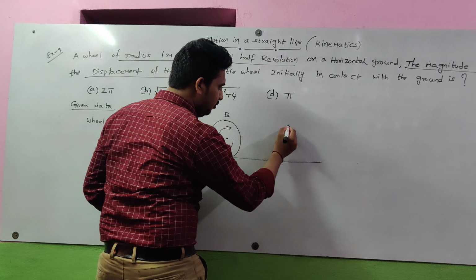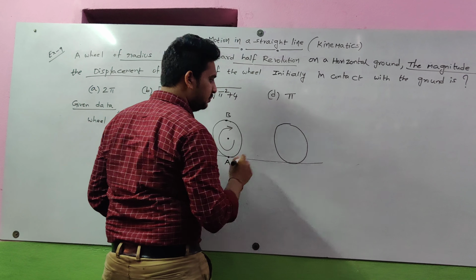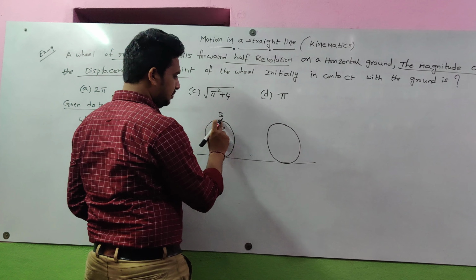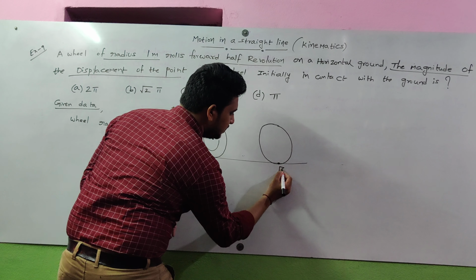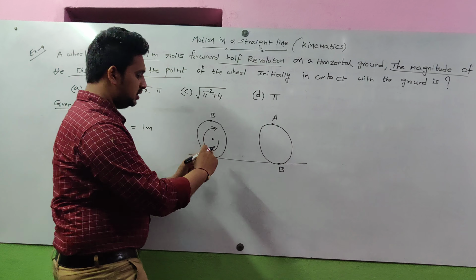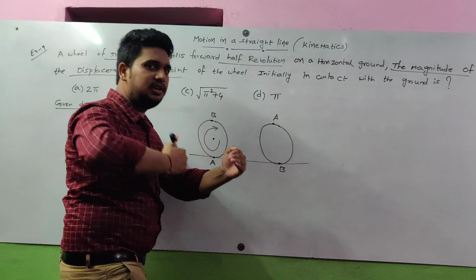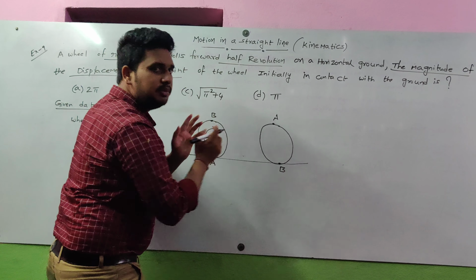So after half revolution, what is the position? After half revolution, it will move like this, because B will move here and the position of A will change here. Observe carefully. Imagine half revolution means this point A will move upward and this point B will move downward.